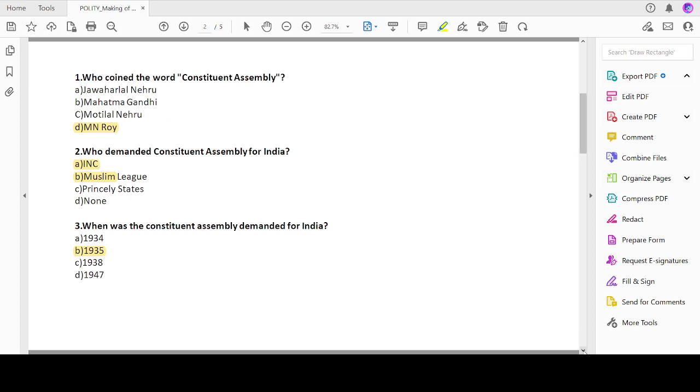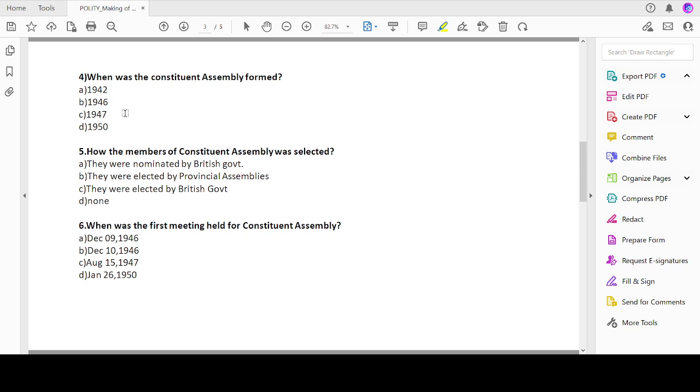So let's move on to the next question. When was the Constituent Assembly formed?